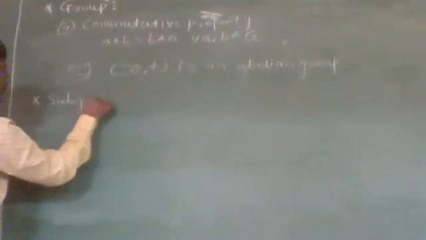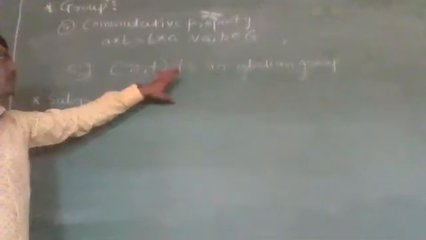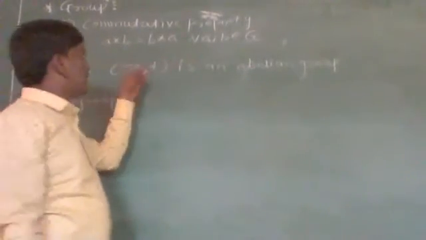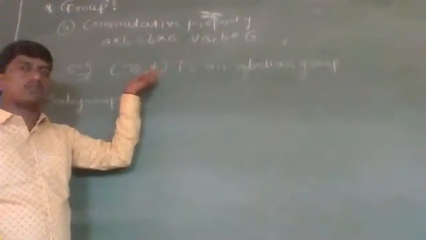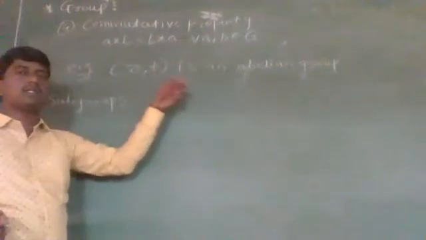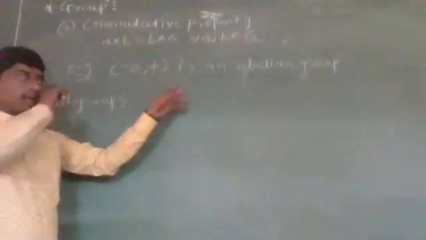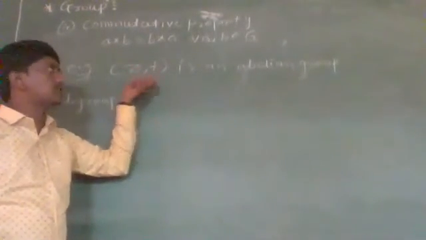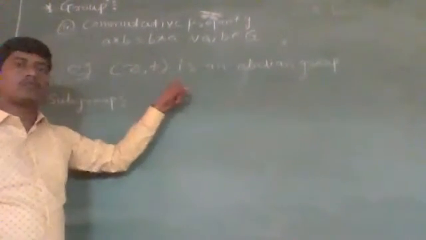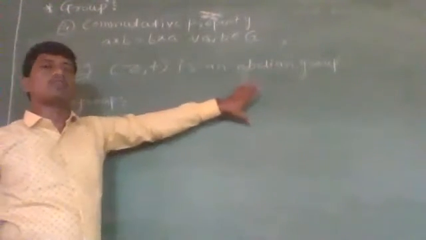Okay. Now let us see what is a subgroup. Whether the set of integers with respect to addition is an abelian group. If we take any two elements in the set of integers, their addition is again a member of the set of integers. So it is closed under the closure property, that is binary composition holds here. The second one is associativity. A plus B plus C is nothing but A plus B plus C. Third one is existence of identity. Here there exists an element 0 belonging to the set of integers such that a plus 0 will be equal to a, which is equal to 0 plus a.